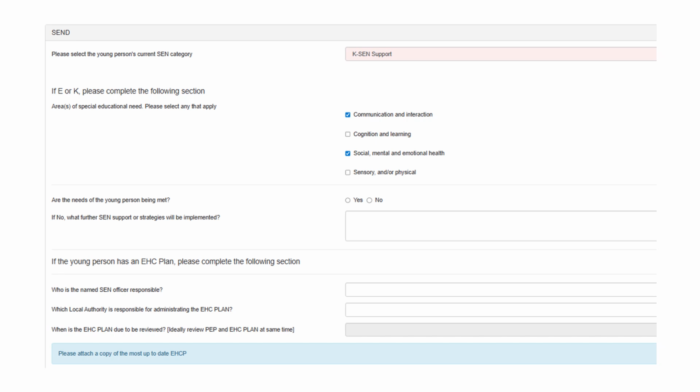This section is about special educational needs and disabilities. Please complete all relevant fields if the young person has an identified SEND need. For pupils with SEND support but no EHCP, select K, SEND support, and indicate the areas of need. For pupils with an EHCP, complete the EHCP section, including details of the local authority and plan coordinator. Please also upload the most current version of the EHCP using the tab provided.